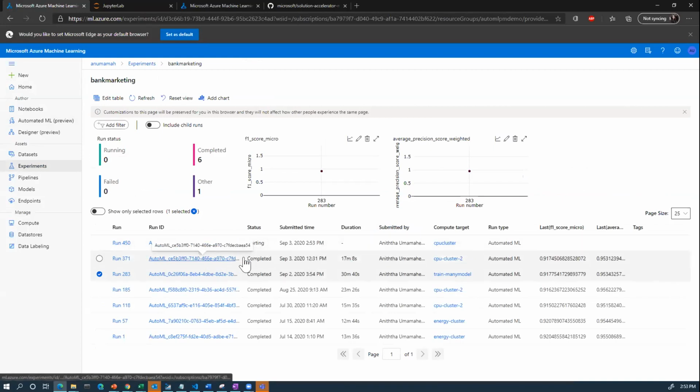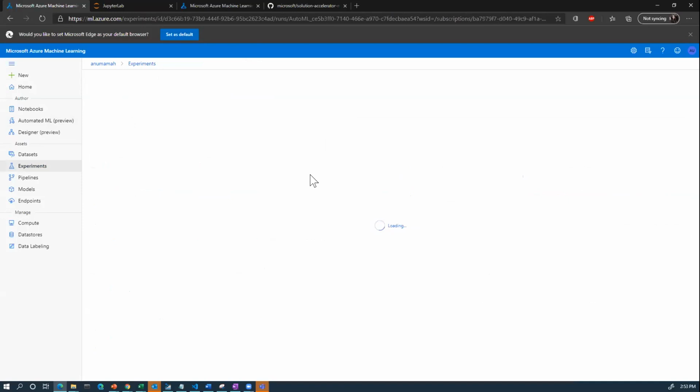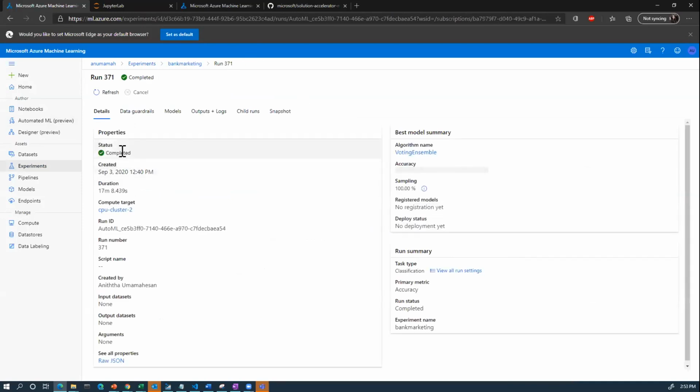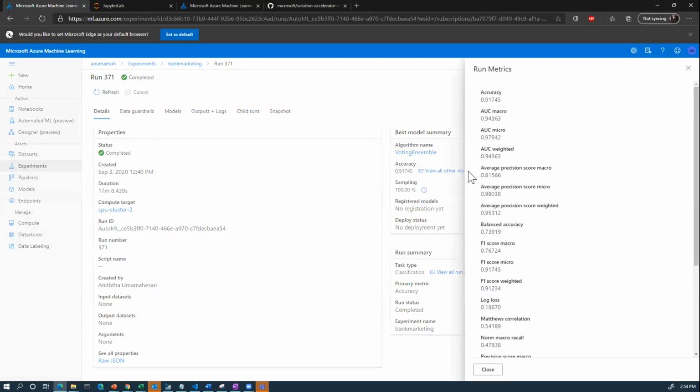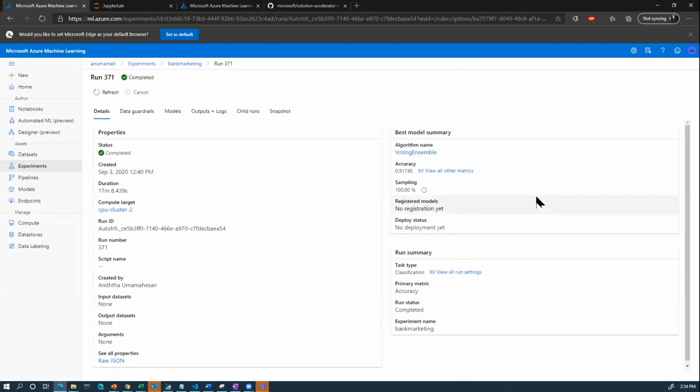I'm going to explore this one that I completed just a little earlier. So right now we see the status is completed, and under the best model summary, we could see the algorithm that was chosen. So in this case, it's voting ensemble. We could see the optimized metric was accuracy, and we see the score over here. But if we want to explore additional metrics, we could go ahead and do that from here. So for example, I could see that AUC macro has a score of 0.9742. And that helps me better understand if this model is good enough or not.